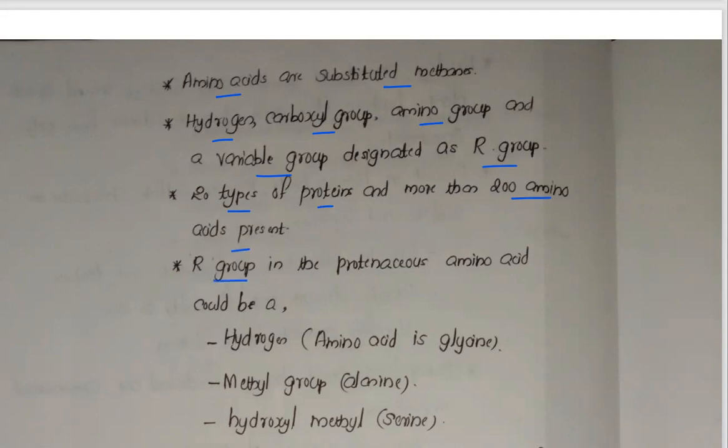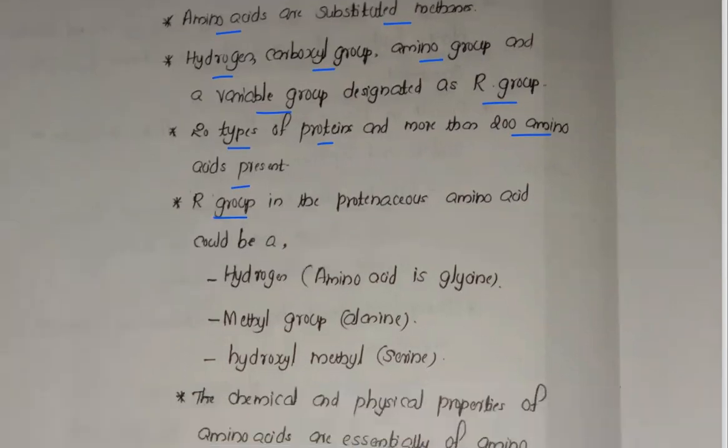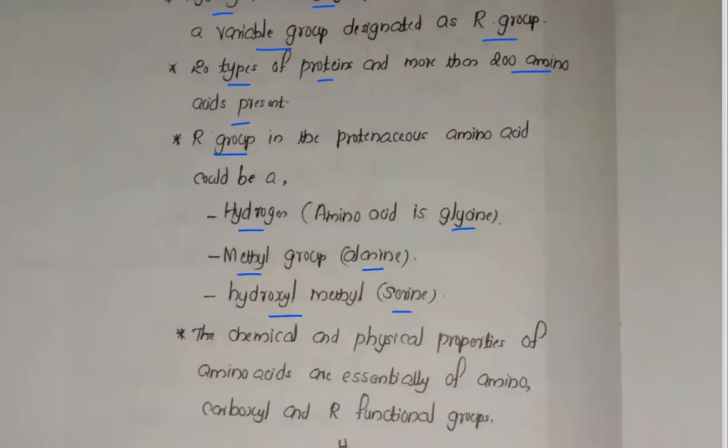So the R group in the amino acid, if hydrogen is in the R group, that is glycine. If it is a methyl group, that is alanine. If it is hydroxymethyl, that is serine. So based on the side chain, the R group that is attached on the carbon atom, based on that we can classify it into several types.